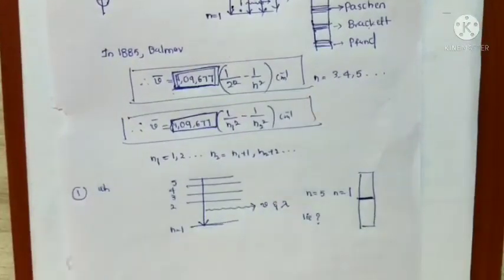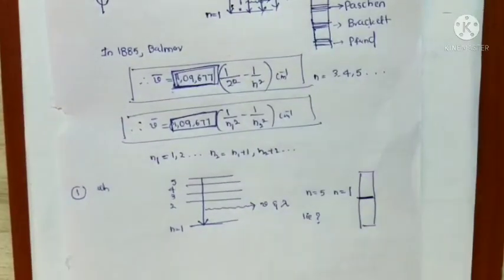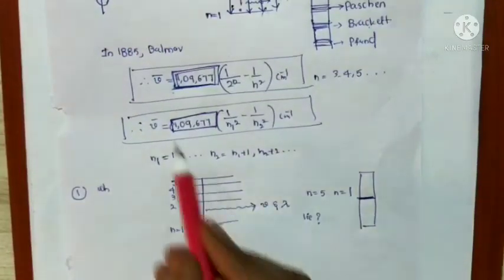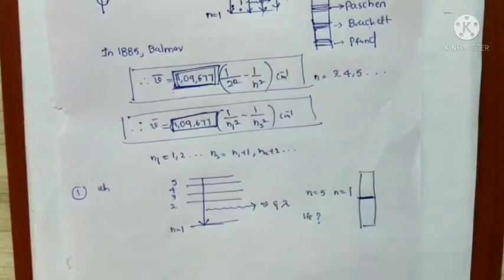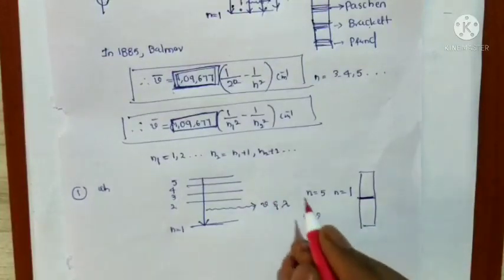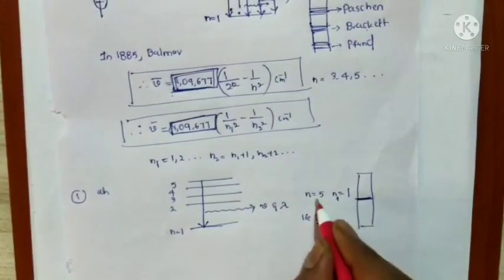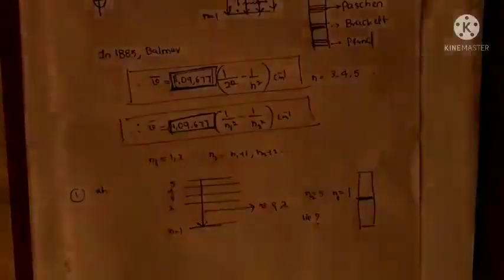To find out, we know the Rydberg constant formula, and we know the n1 as well as n2 values. n1 is 1 and n2 is 5.